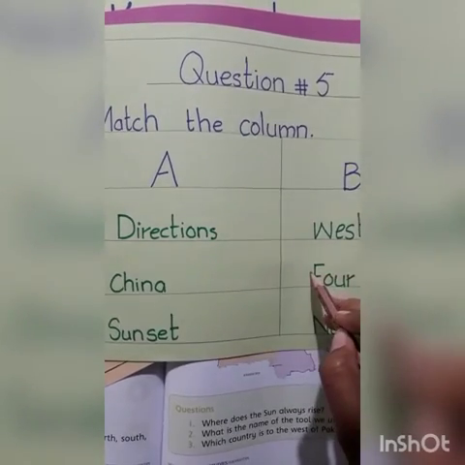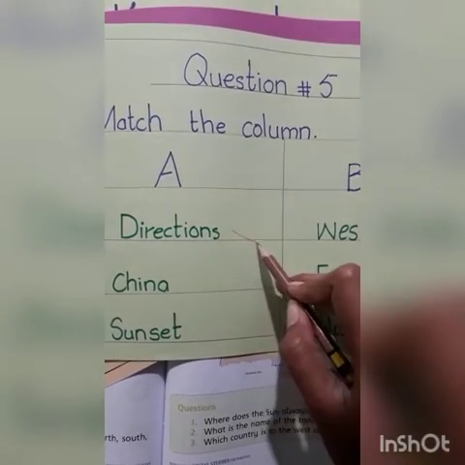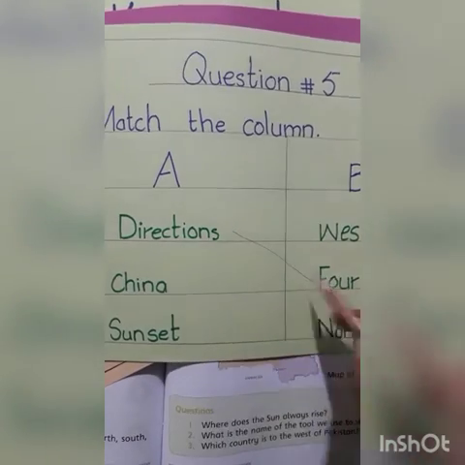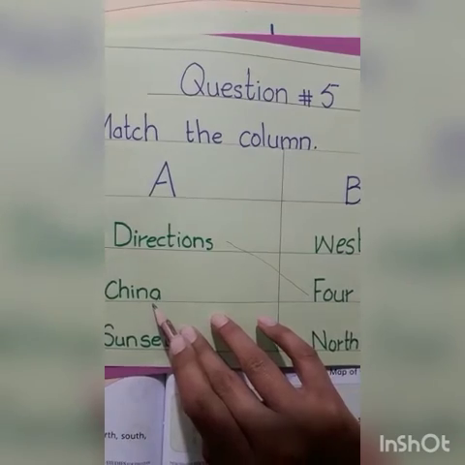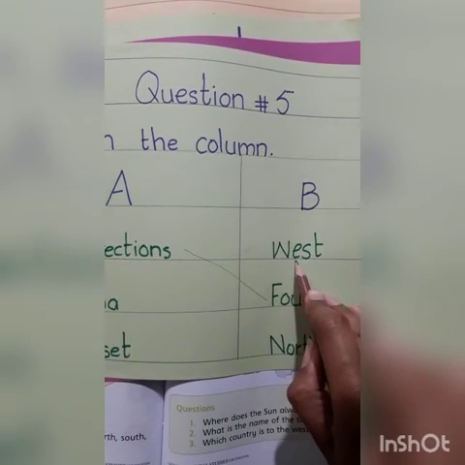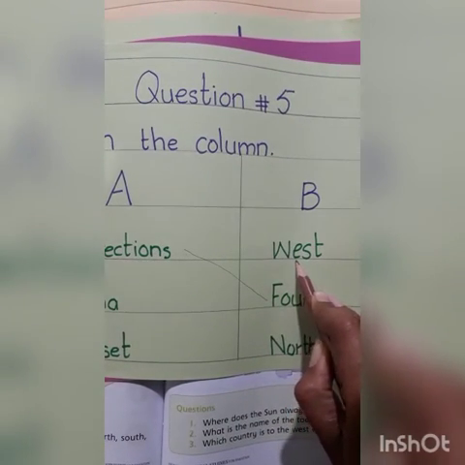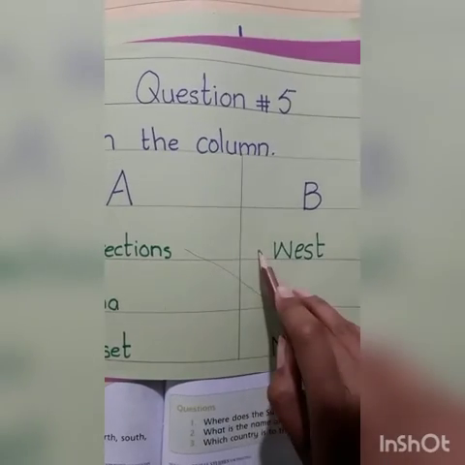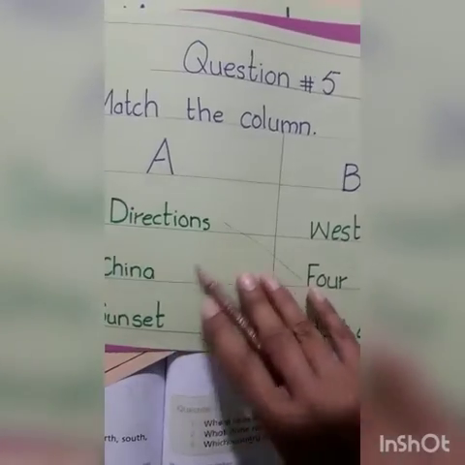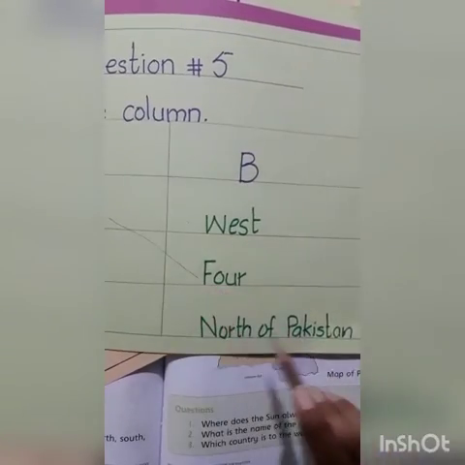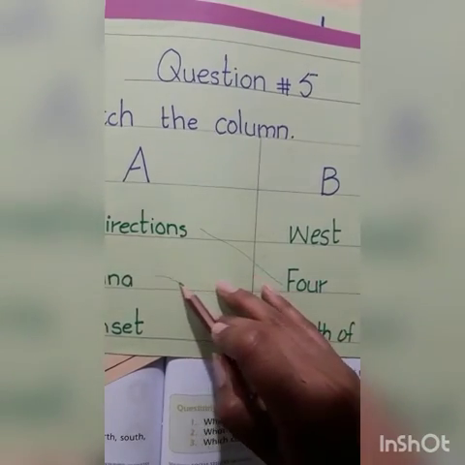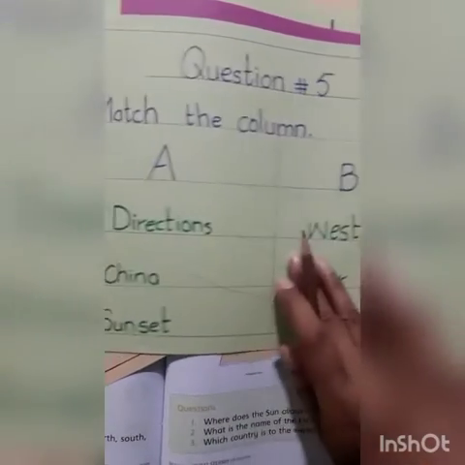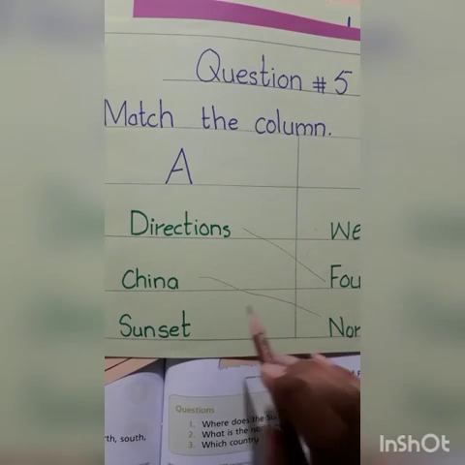We have 4 directions, so we will match directions with 4. Now, China. Is China in the west of Pakistan? No. China will be matched with the north of Pakistan, because we have read that China is in the north of Pakistan.